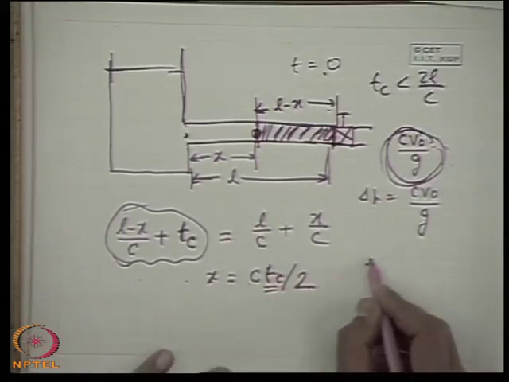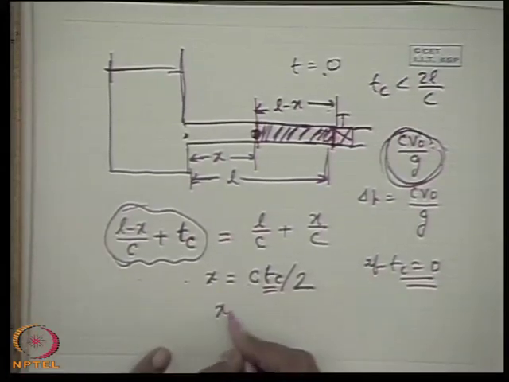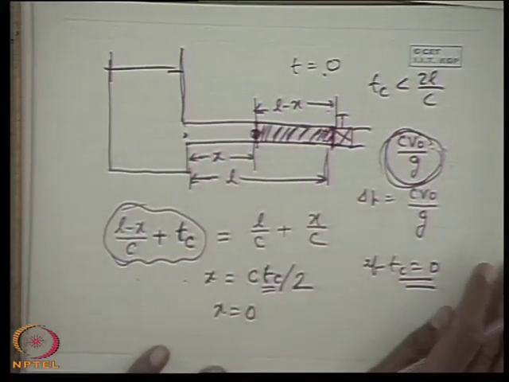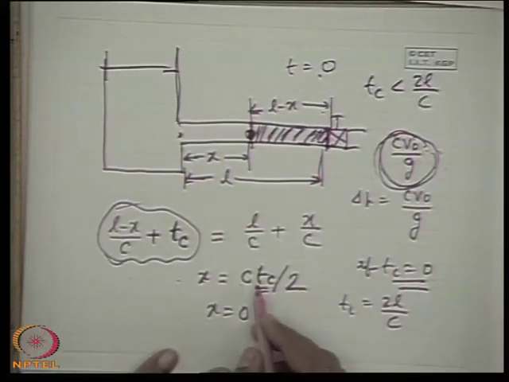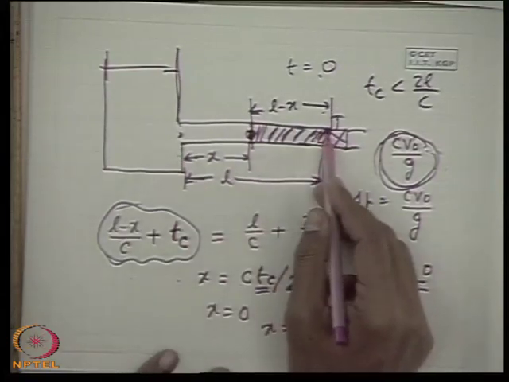That means if Tc is equal to 0, that is instantaneous closure, x is equal to 0. That means the entire pipe will be subjected to the maximum pressure. Now if Tc is equal to 2L by c, what is x? It is L. That means it will be only at the valve end.